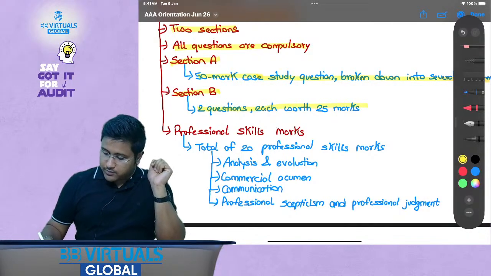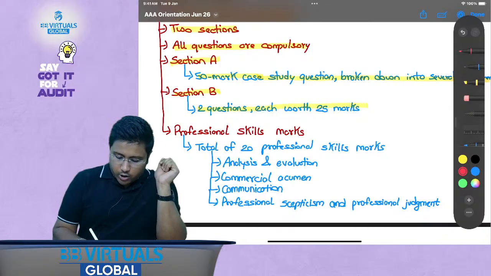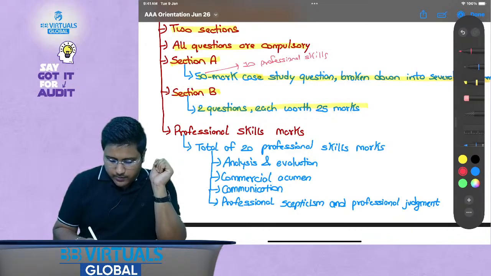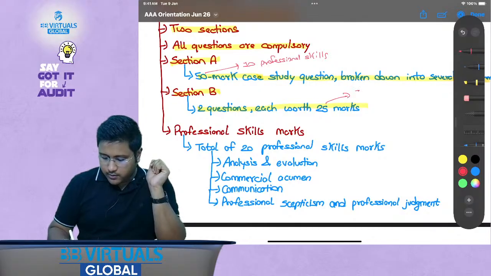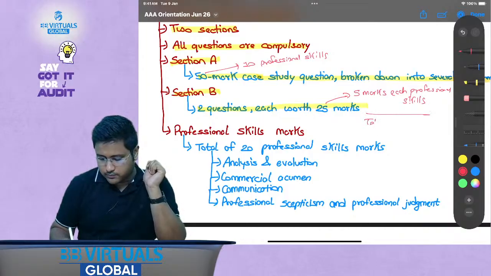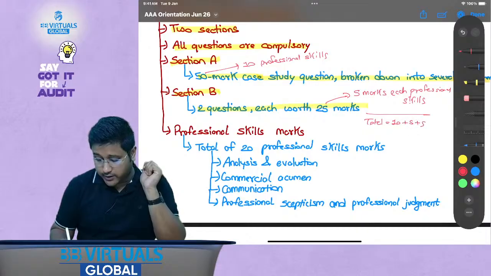Now let me explain something to you here which is very interesting. Out of this 50 marks, 10 marks are for professional skills. Similarly, in each of these, 5 marks are for professional skills. Sir, what is this professional skills? So total, 10 plus 5 plus 5, that is 20 marks in the overall paper is of professional skills.